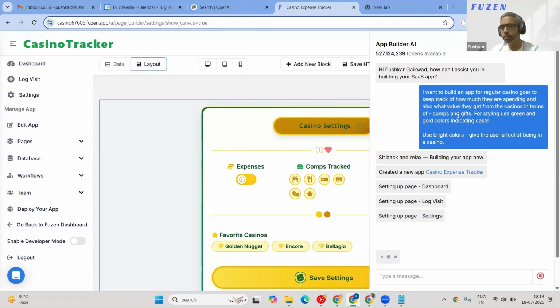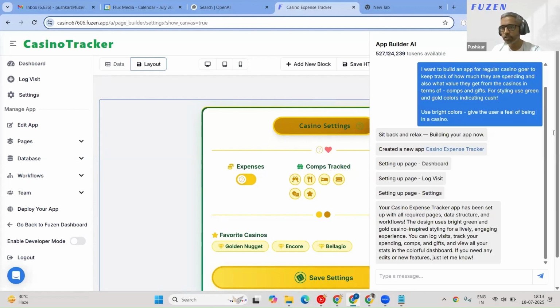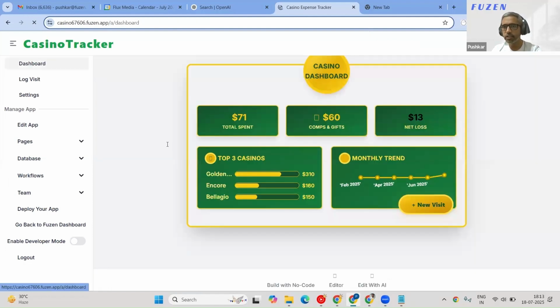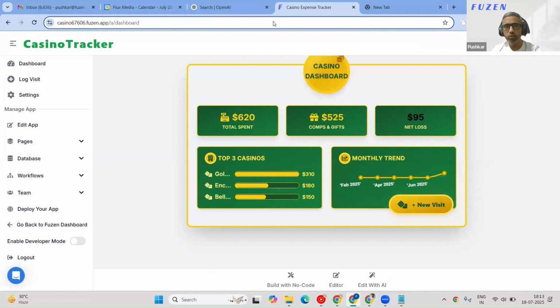So maybe that's why it missed, but not a problem. Even so, it has finished building the first version of the app. This is what it looks like. We can go ahead and start changing it. What do you think about the UI? Any comments about the UI? Anything that you would like to change?